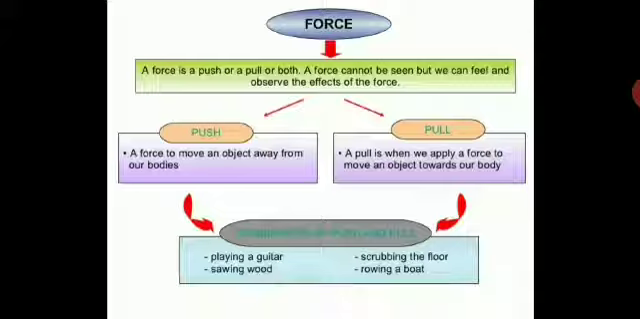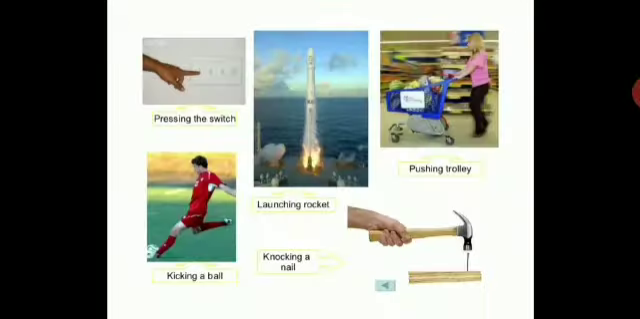Here we have some examples of push and pull together: playing a guitar, sawing wood, scrubbing the floor, rowing a boat. A combination of push and pull is used over here. So here we have some examples of force. Pressing the switch, you need a force. Kicking a ball, force required. Launching a rocket, a very high magnitude of force needed here. Knocking a nail, yes, definitely need a force. Pushing a trolley in the shopping mall or supermarket. So here you have examples which show that you require force in your day-to-day activities, and where all we use force.